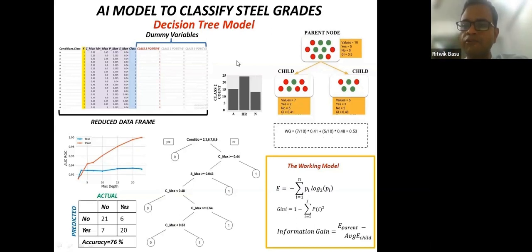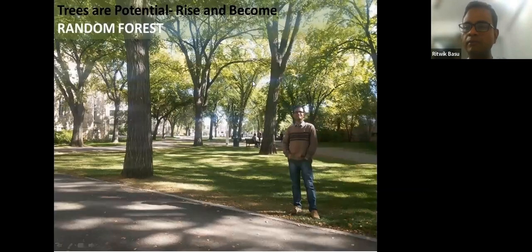And one of my favorite ensemble techniques is what I call the random forest model. I love it. I mean, if you ask me which particular model I use, I use many models, but random forest is something that makes me crazy. If you really have understood the subject, you will feel love for it.